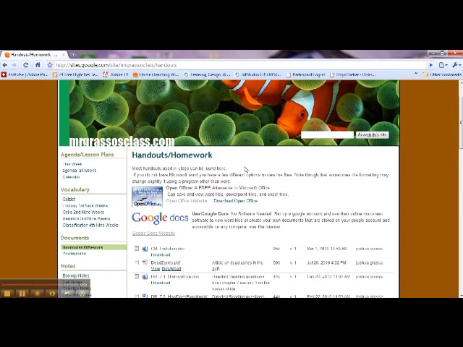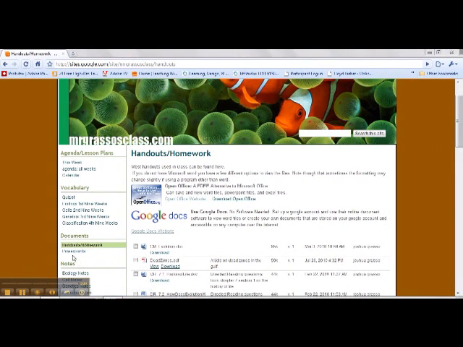Now, let's say I download all these Word documents because that's how I make them. How do I actually open them if I don't have Word? Well, I have 2 options for you here. OpenOffice is a free version of basically Office, and it can open Word documents. So you can download that for free. The only thing, sometimes it might change the layout slightly or the font, so things might look a little funny, but you can still open things and print them. Or you can use Google Docs. You set up an account and you don't have to download software, and usually you can open most Word documents that way. That's also a good program.